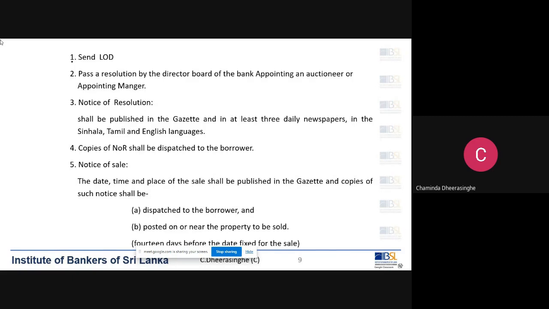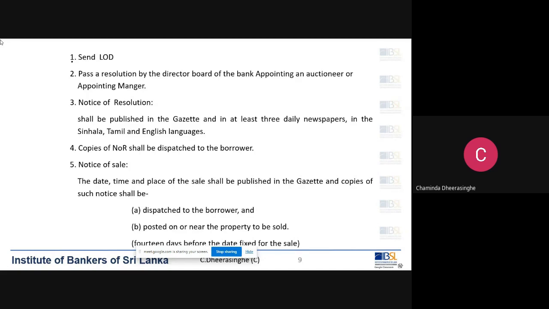If it is a property where you can sell easily, you have to decide when you are passing a resolution. First of all, you have to think about the property mortgaged to the bank, right? Say it's a 10 perch or 20 perch land, a residential property, mortgaged to the bank and defaulted. So what is the procedure that we are going to adopt? We either can appoint an auctioneer or we can appoint a manager.